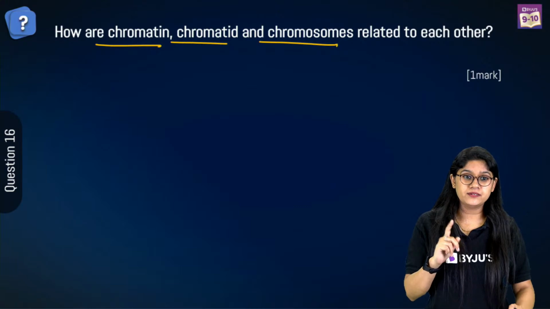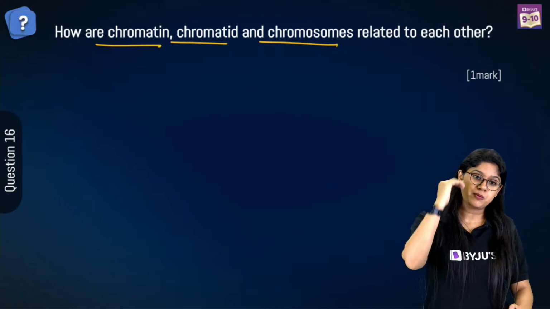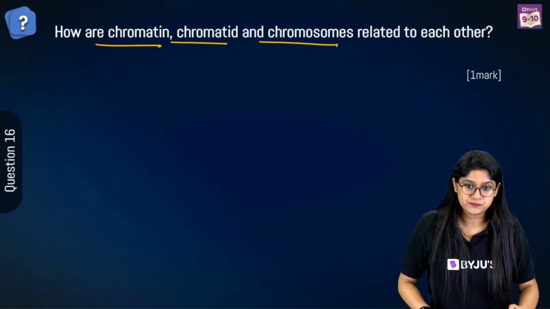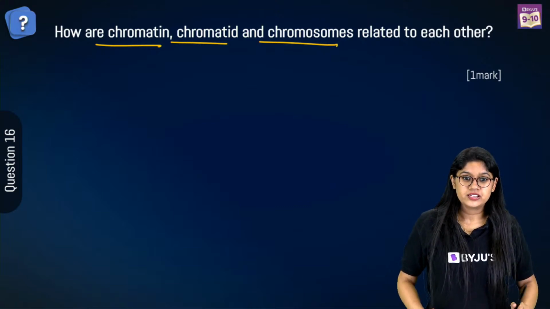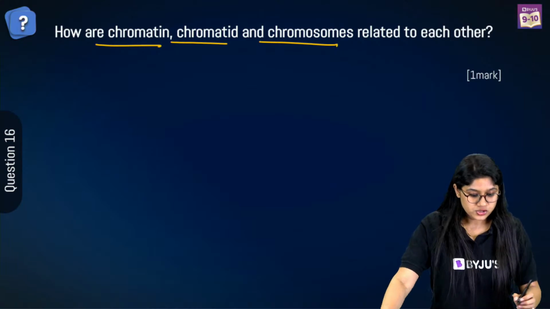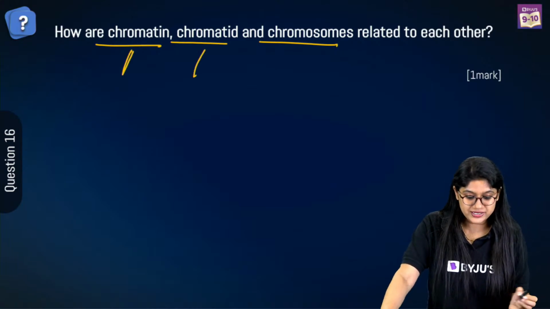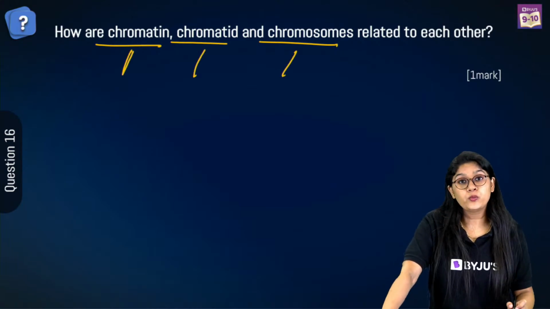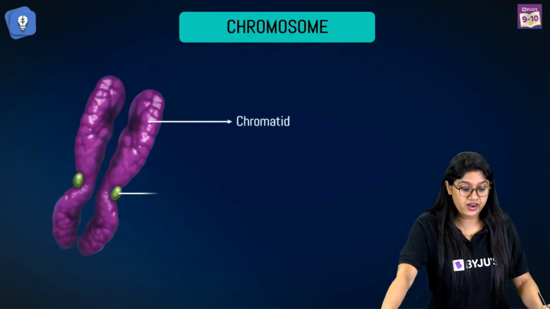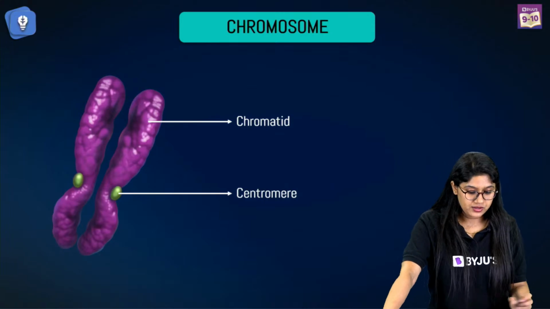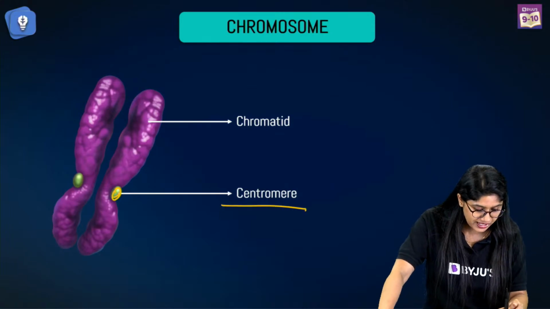Very good, Monica. Very good, Lakshmi, from high to low concentration. Awesome. Very good, Prapti. Yes, very good. So we are talking about chromatin, chromatid and chromosome, and how we can say that they are related to each other. So let's talk about it. Over here, we have the chromosome, and we have the centromere, which will be attaching.